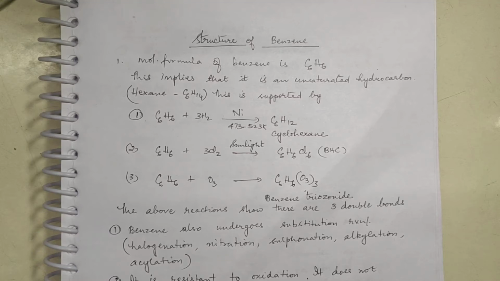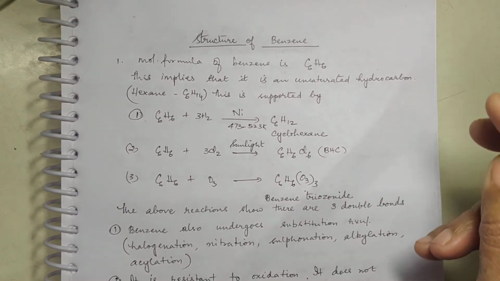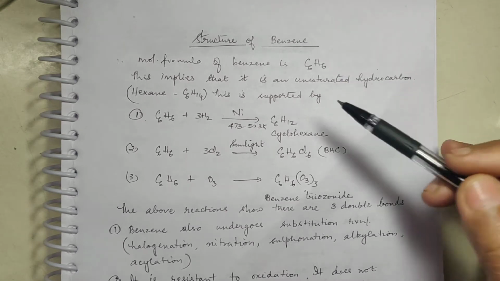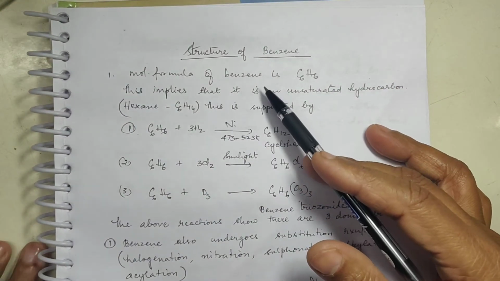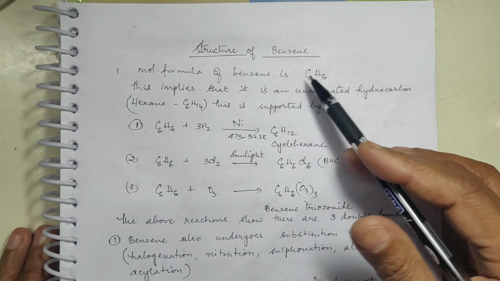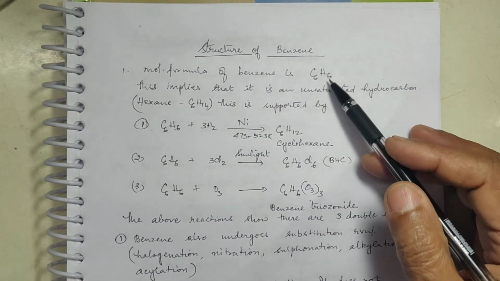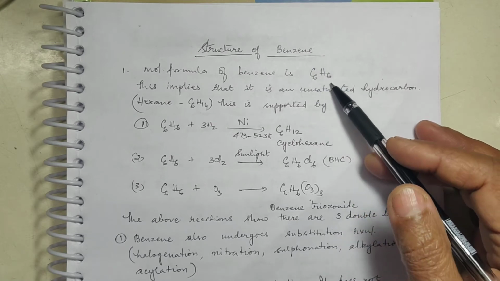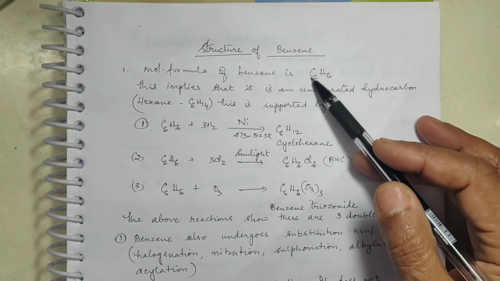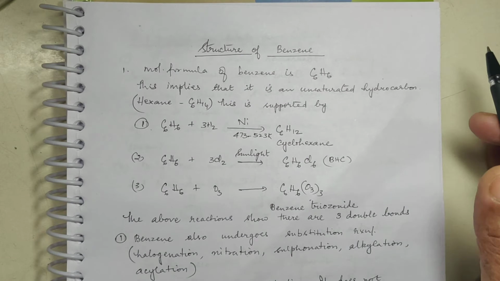Yes, children. Let us see today the structure of benzene. Now, the molecular formula of benzene is found to be C6H6. Based on various properties, they have found out that the benzene molecule has 6 carbon atoms and 6 hydrogen atoms.